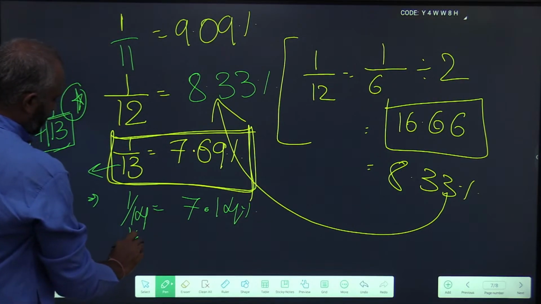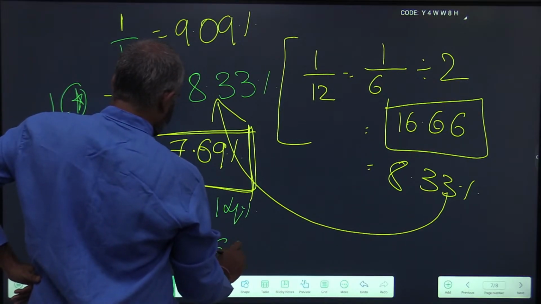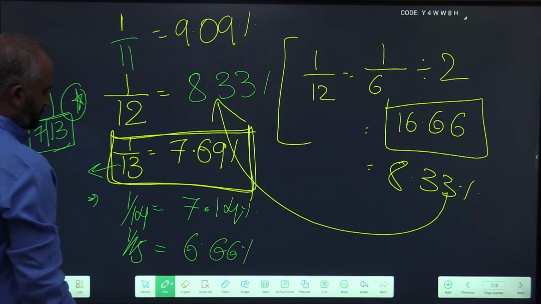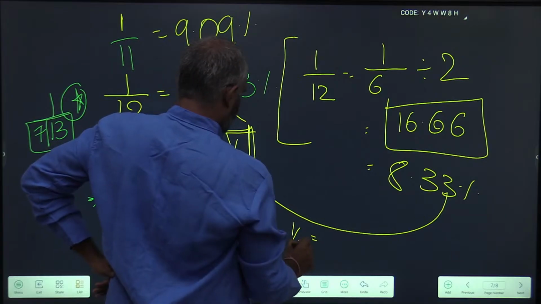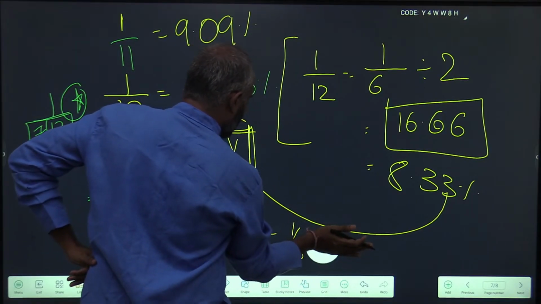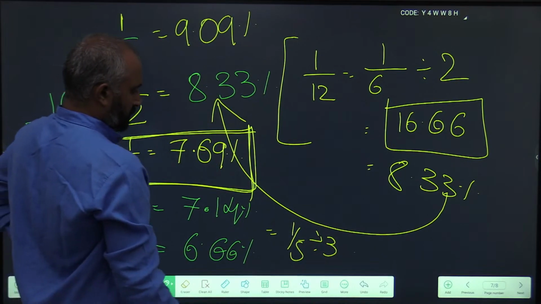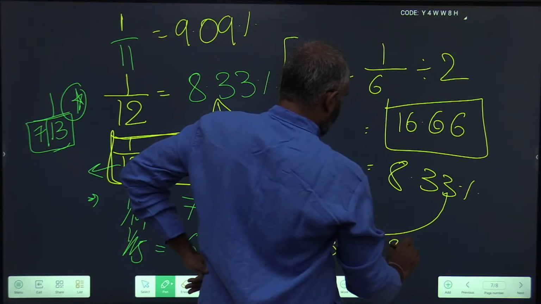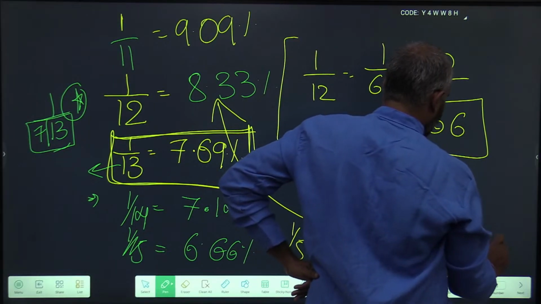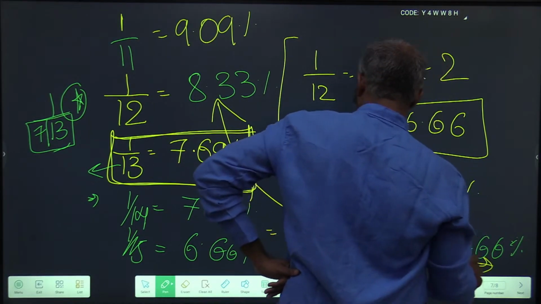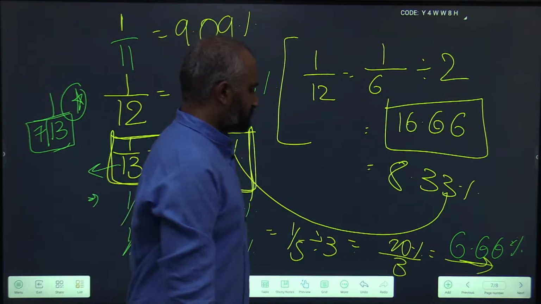Next, 1 by 15 is 6.66%, or you can also see this as, what is 1 by 5? Can I write 1 by 15 as 1 by 5 divided by 3? So 1 by 5 is 20%, divided by 3, 6.66%. So 1 by 15 is 6.66%.